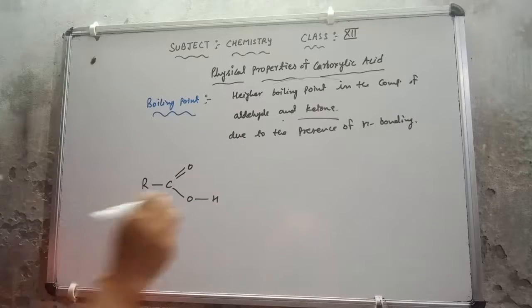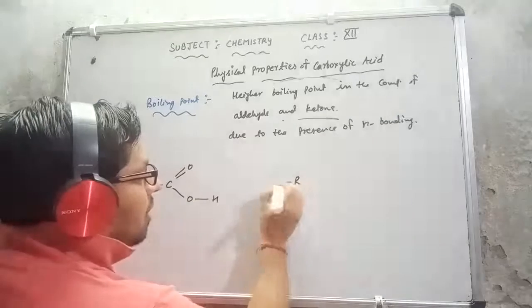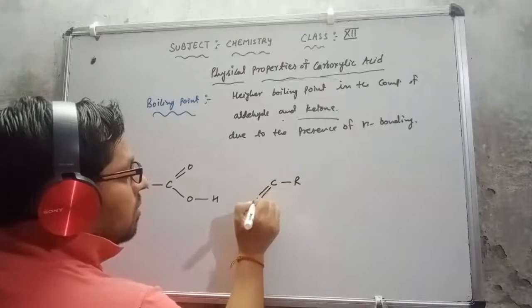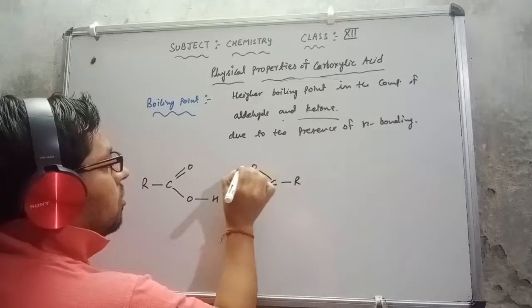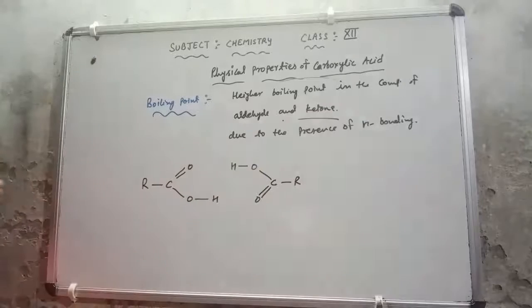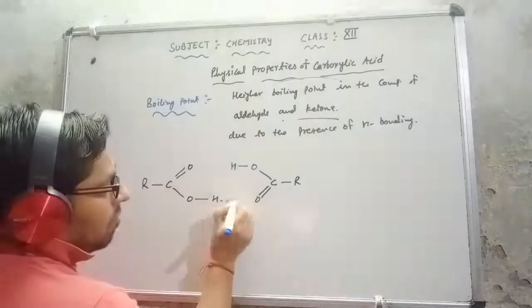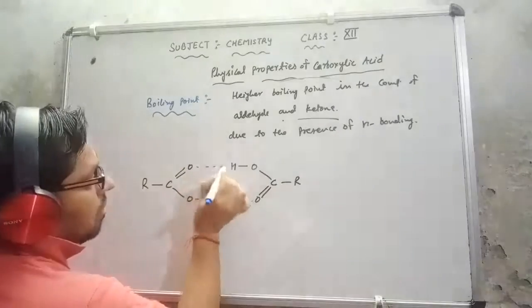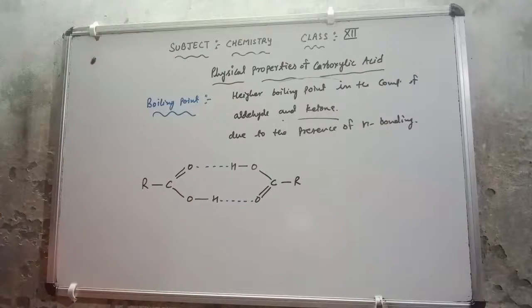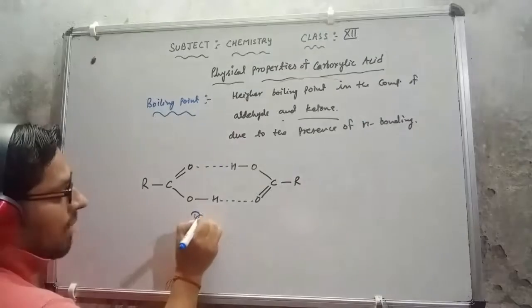Same, I take the other molecule. This is R, single bond C, double bond O, single bond O, single bond H. So these are two molecules of carboxylic acid in vapor state. At that time also they show hydrogen bonding between them. That indicates the dimer.